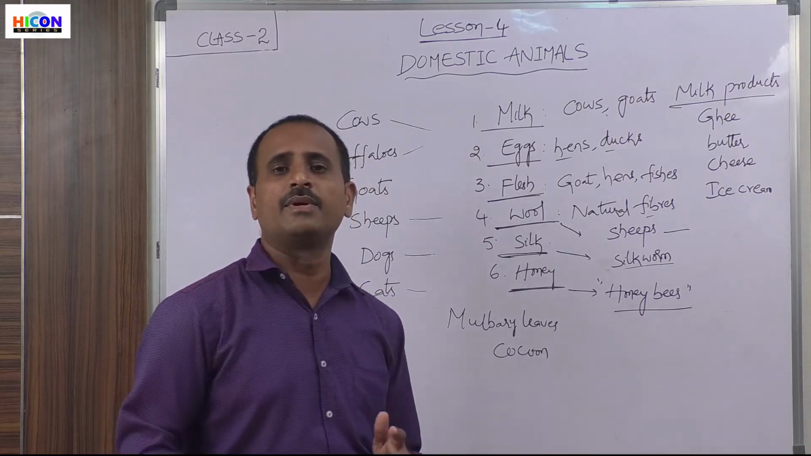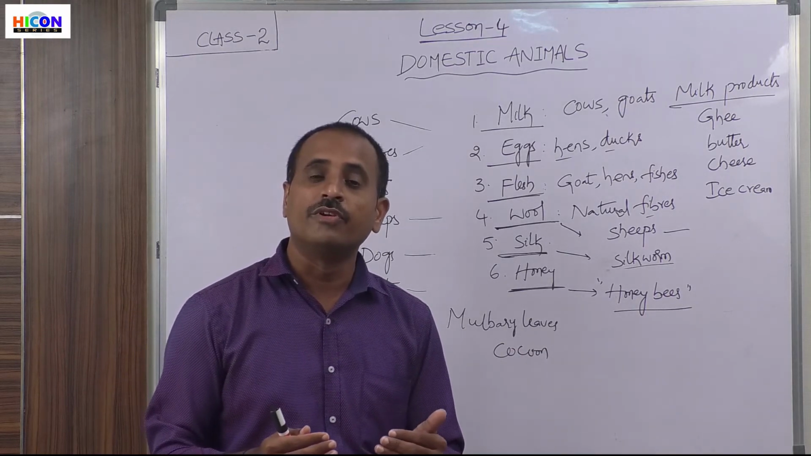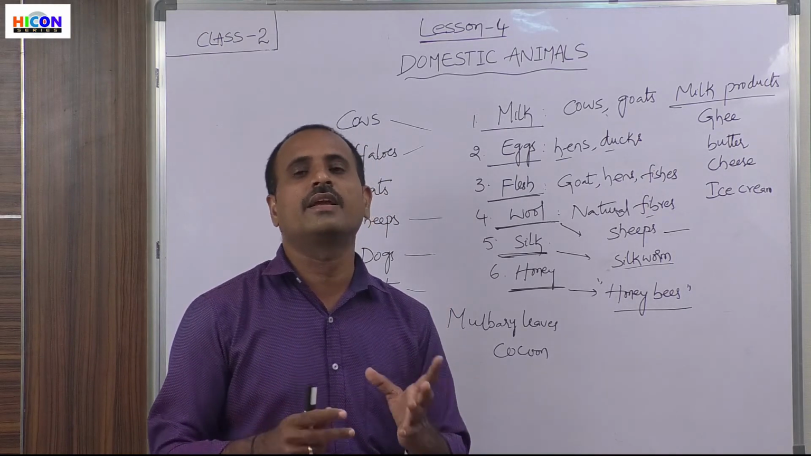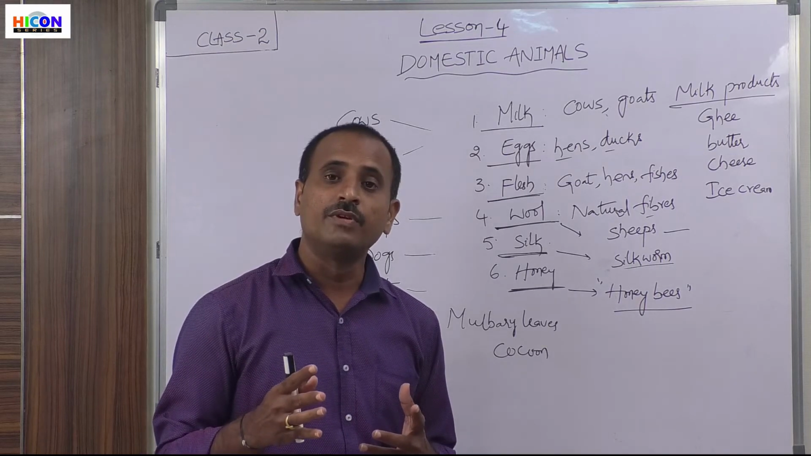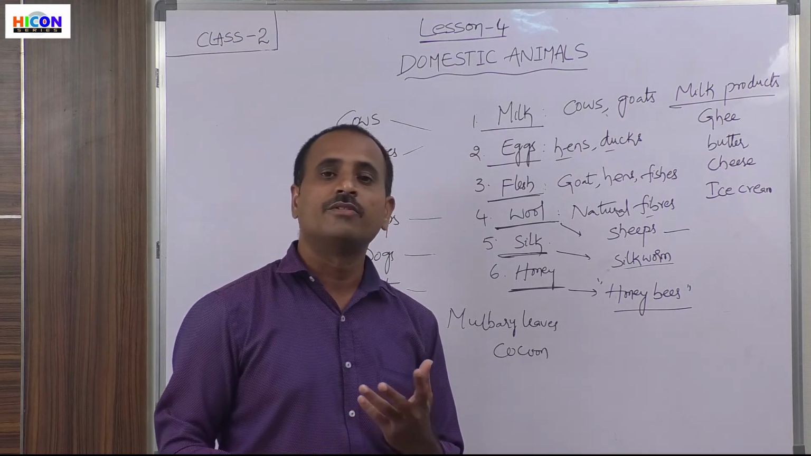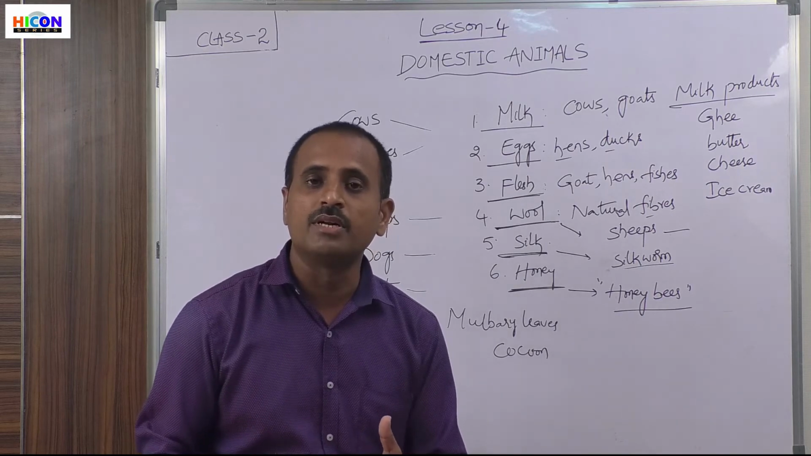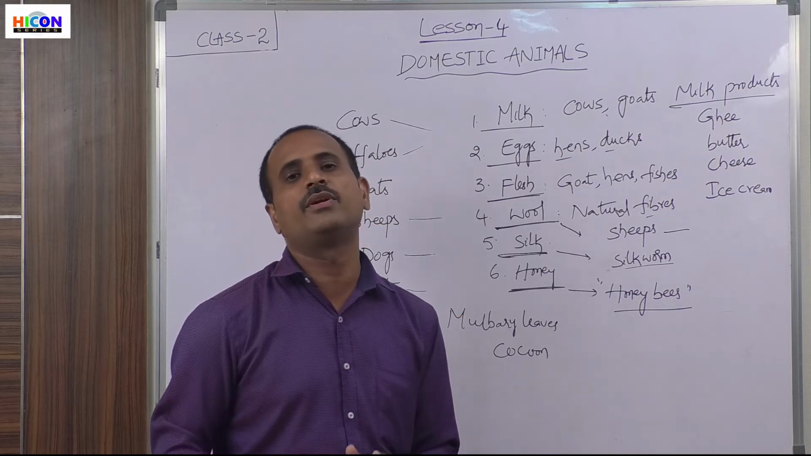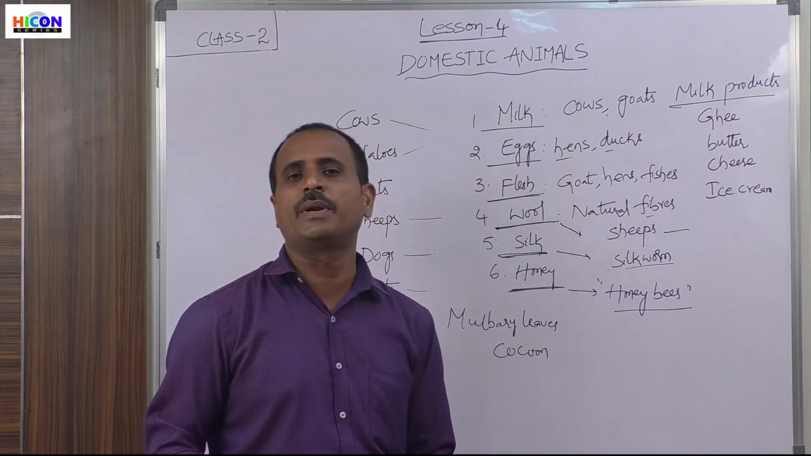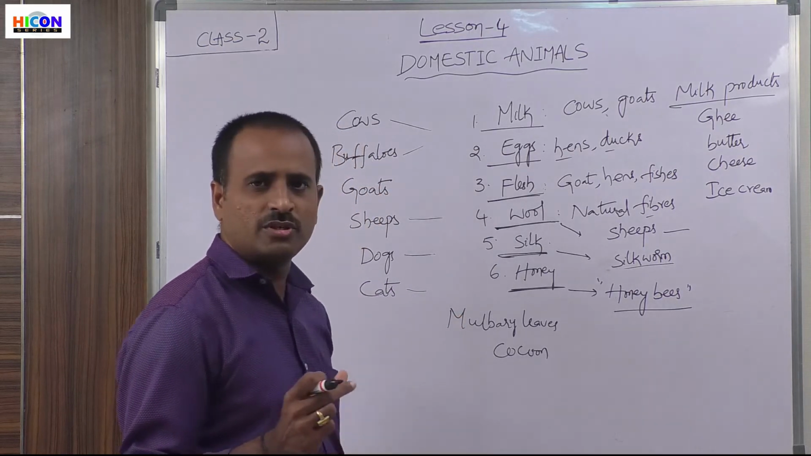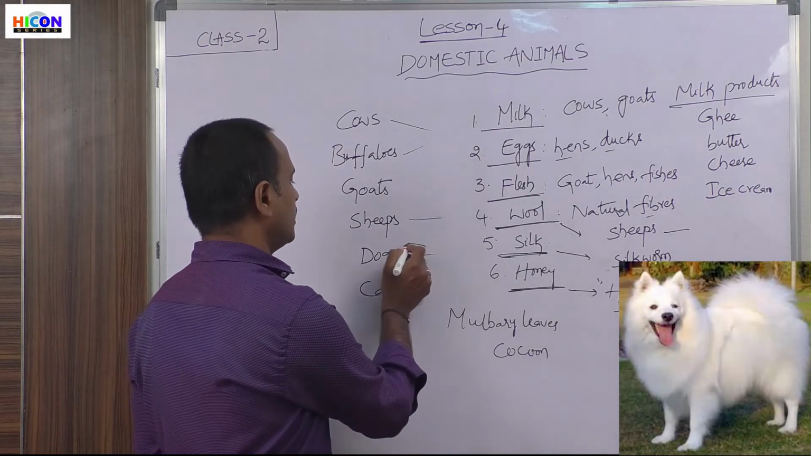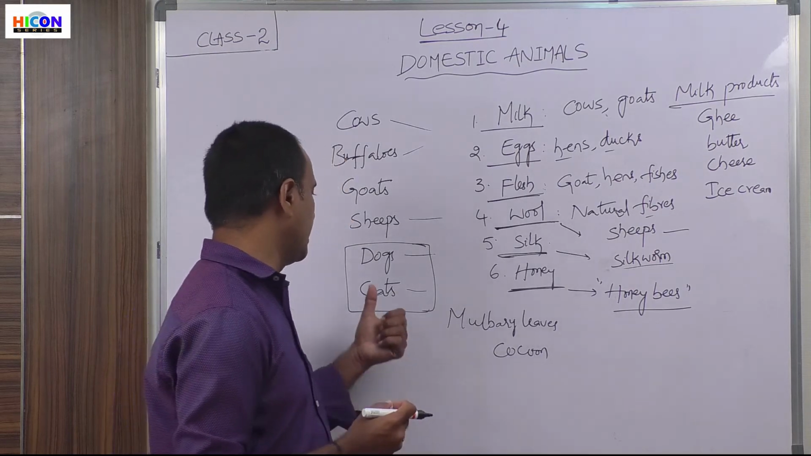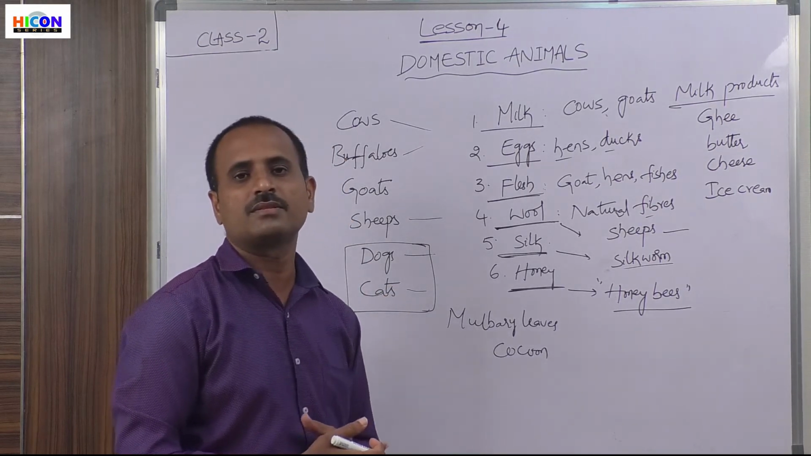And what are the pet animals? These pet animals are grown in our houses for amusement and for our entertainment only. We play with the pet animals, and we grow these pet animals in our houses for recreation, for amusement, and for entertainment only. So what are the examples for the pet animals? Most of the pet animals are dogs and cats. Most of the people grow dogs and cats in their houses.